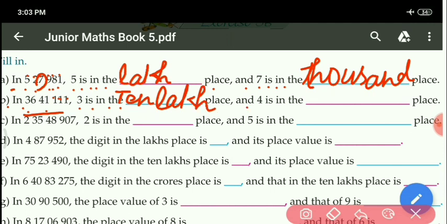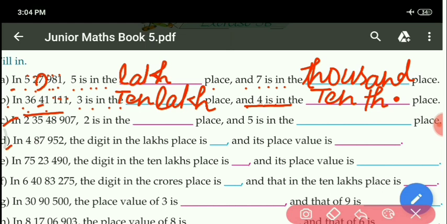Next, and 4 is in the dash place. Asking of 4 also. So 4, which place is it given in? You can see here 4 is at ten thousands place. So here you have to write ten thousand. You can write the complete spelling of thousand, as I have written ten th. Similarly, you can do C1 part also, because here it is asking place only.